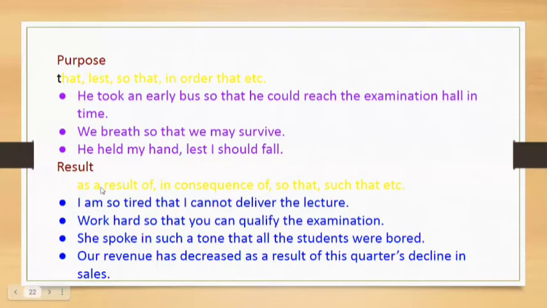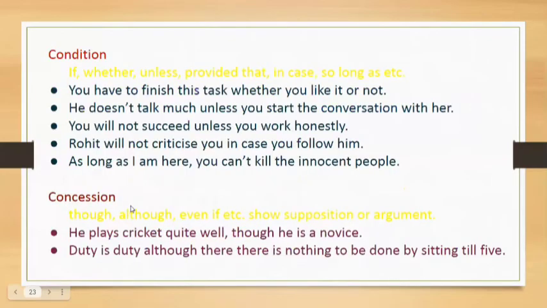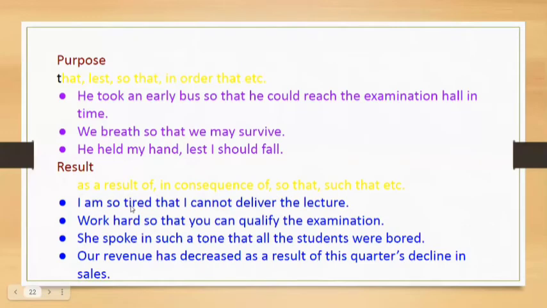Then conjunctions like as a result of, in consequence of, so that, such that denote result. They show result. I am so tired that I cannot deliver the lecture. So I cannot deliver the lecture. This is the result, that I cannot deliver the lecture, subordinate clause, and it is the result of the first part of the sentence.